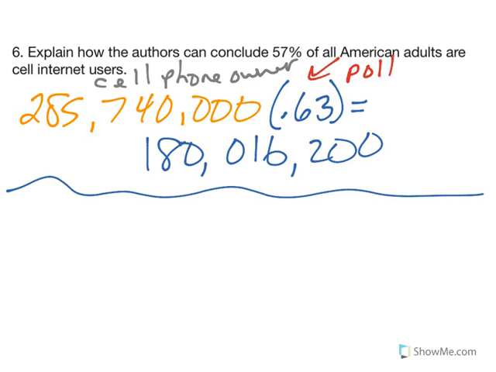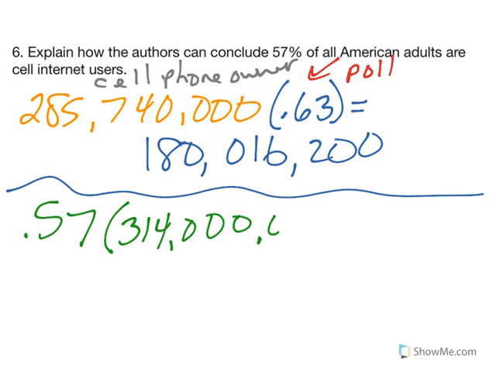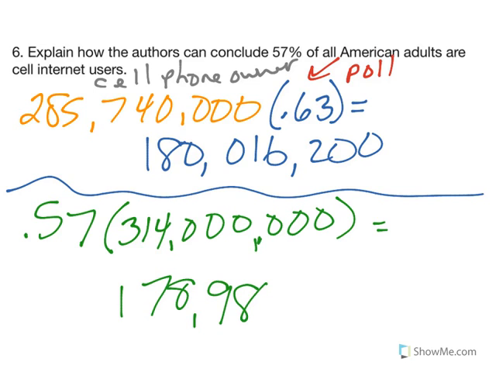Now, it says, explain how the authors can conclude 57% of all Americans. Well, when you say all, 57% of all Americans, if we take 57% and multiply by all of the Americans, you end up with an answer of 178,980,000.